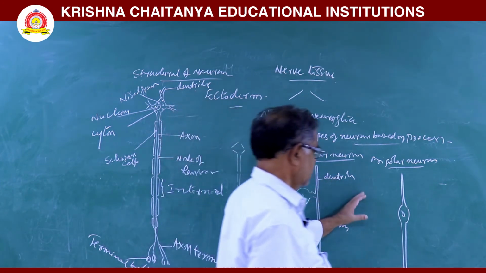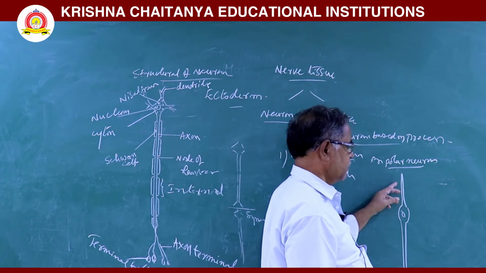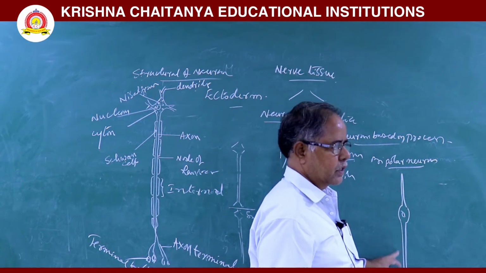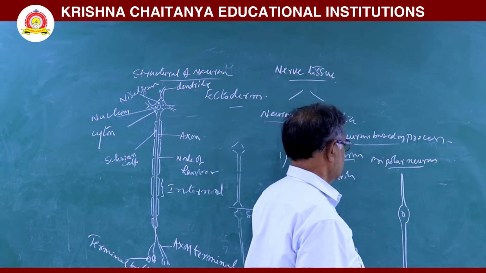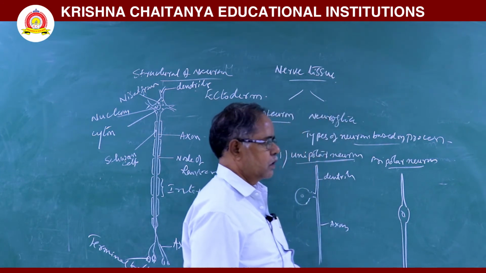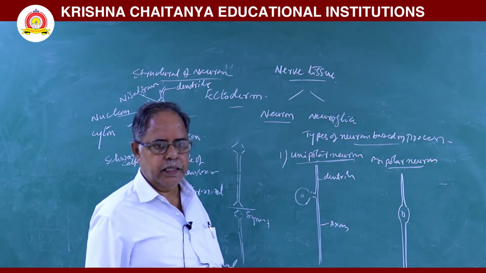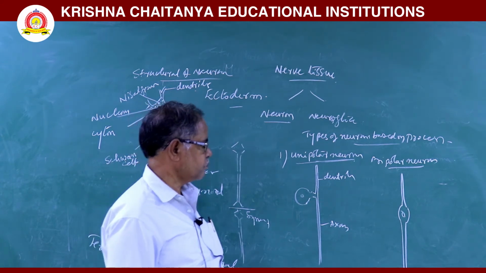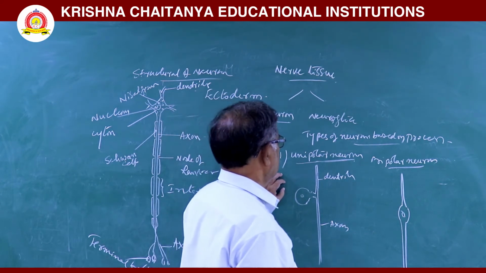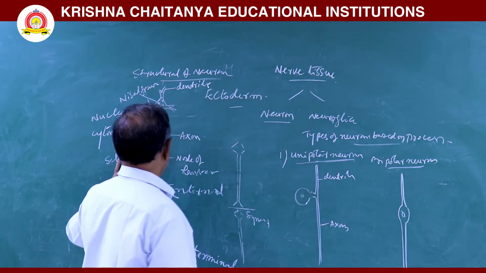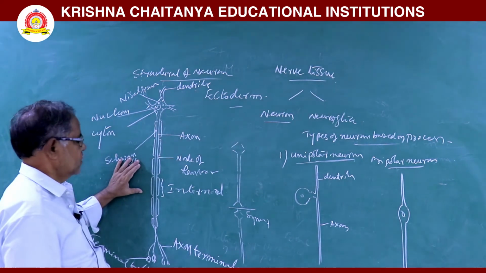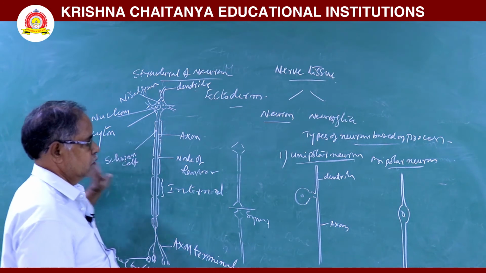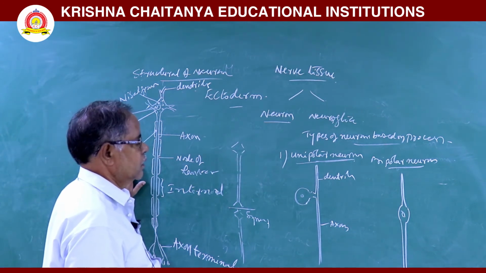In the bipolar neuron, from the cyton directly the dendrite forms on the anterior part and the axon on the posterior part. This type of neuron is called a bipolar neuron. Bipolar neurons are present in the retina of the eye, in the olfactory epithelium, and also in the internal ear. Next, the multipolar neuron. Most of the neurons belong to these multipolar neurons. This is about types of neurons based on process.